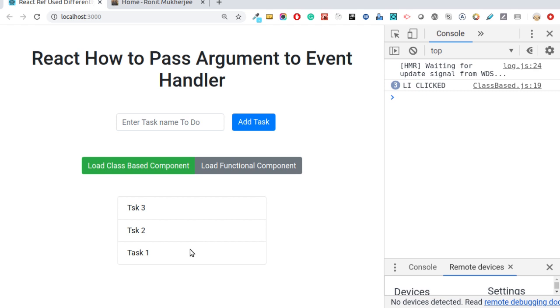You can add this to any React element or component. Am I clear till now? If any doubt is there, quickly write it in the comments. But do not skip the video, because skipping will not let you understand this topic in depth. So be with me and understand the topic one by one, correct? Now we have seen how we can attach an event and call a function on that event. Let's go back to the code again.